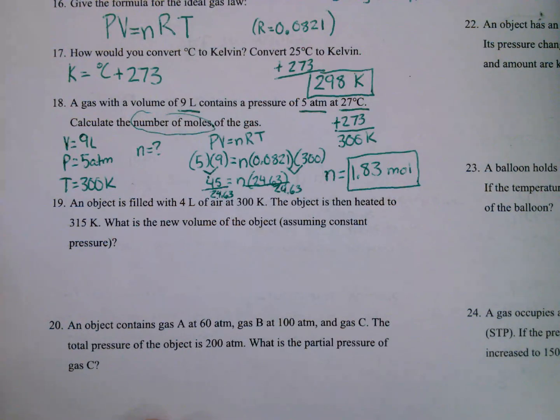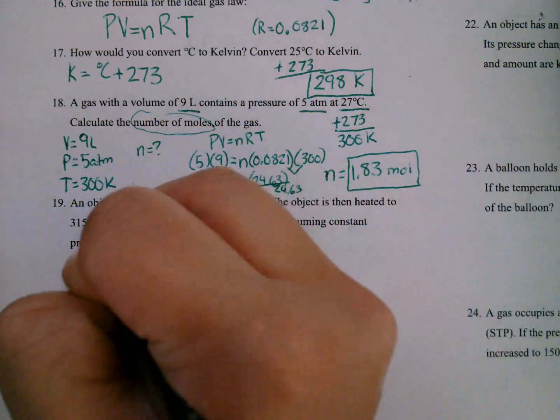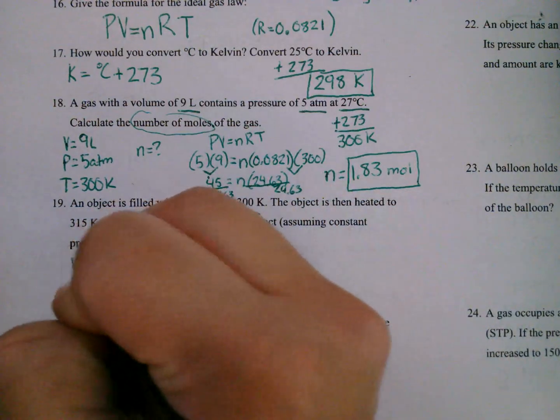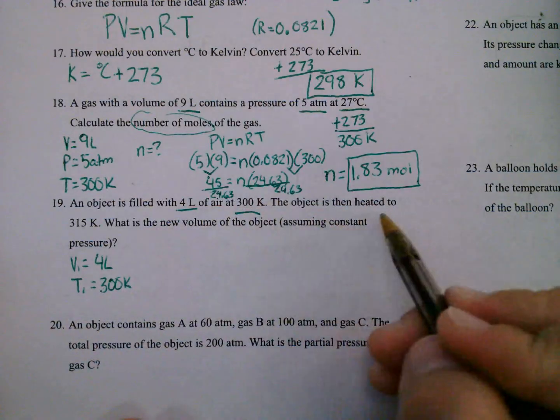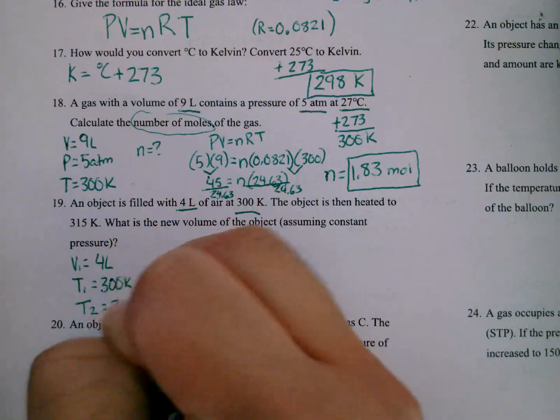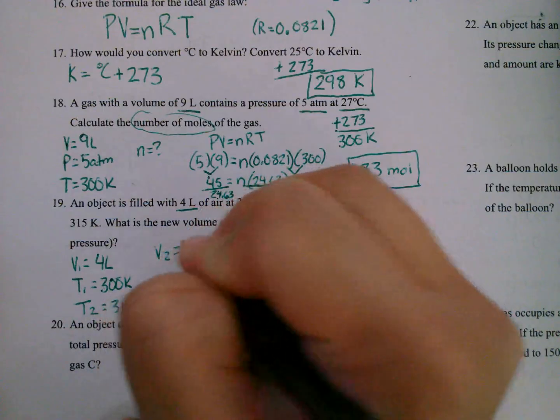Number 19, an object is filled with 4 liters of air at 300 Kelvin. The object is then heated to 315 Kelvin. What is the new volume of the object, assuming constant pressure? So we have one volume, and we have one temperature that goes with it. So we can call that our V1 and our T1. And then it's heated to 315 Kelvin, so that can be our T2. And then we're looking for our new volume. So V2 is what we're looking for.